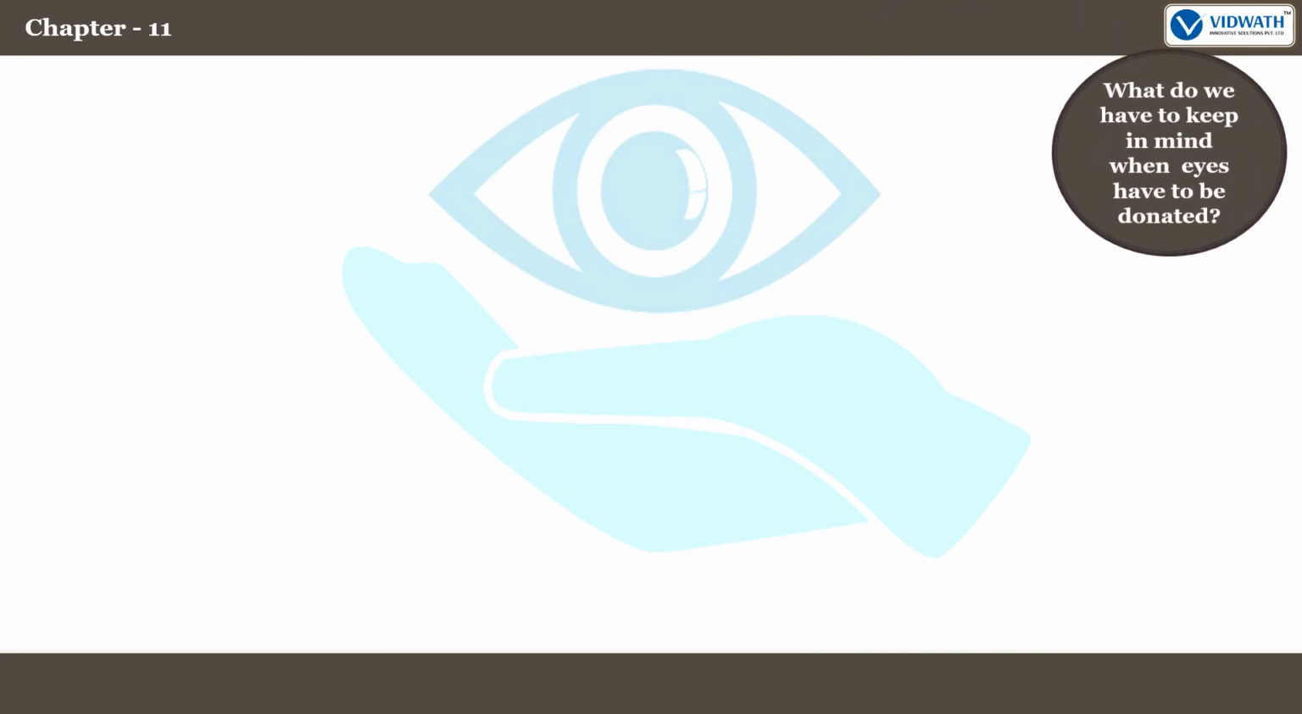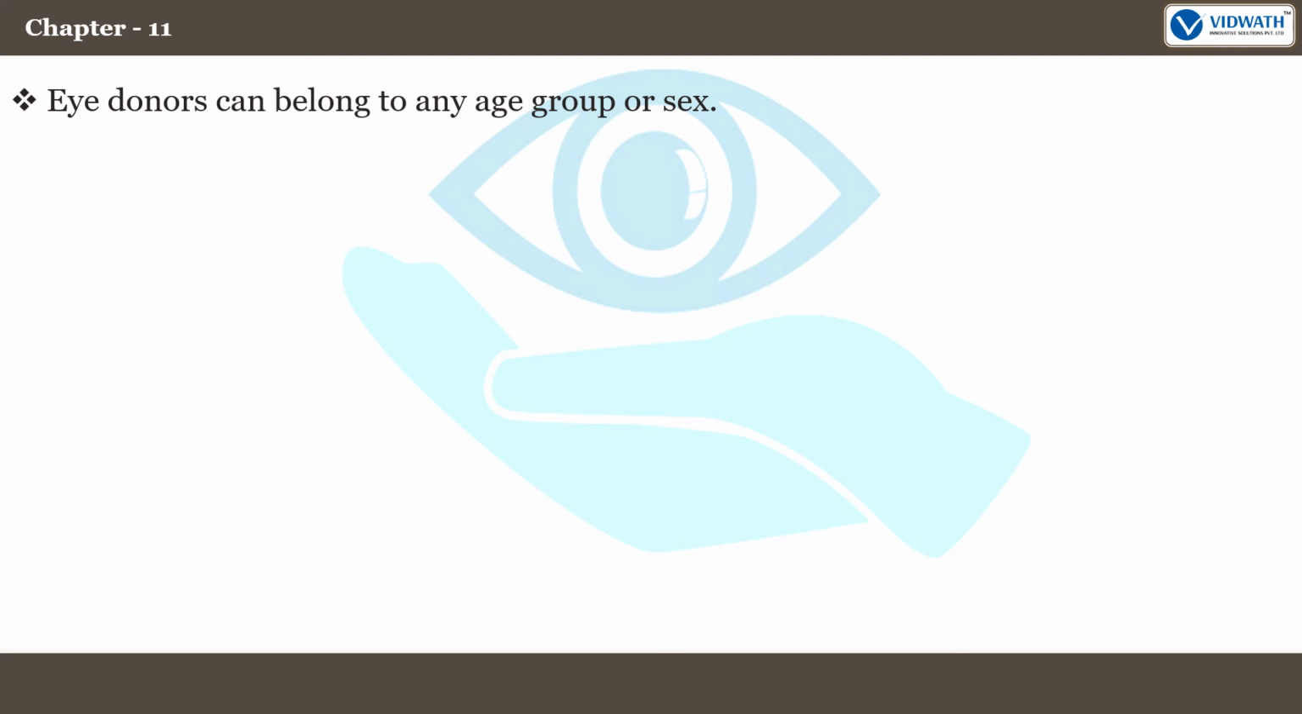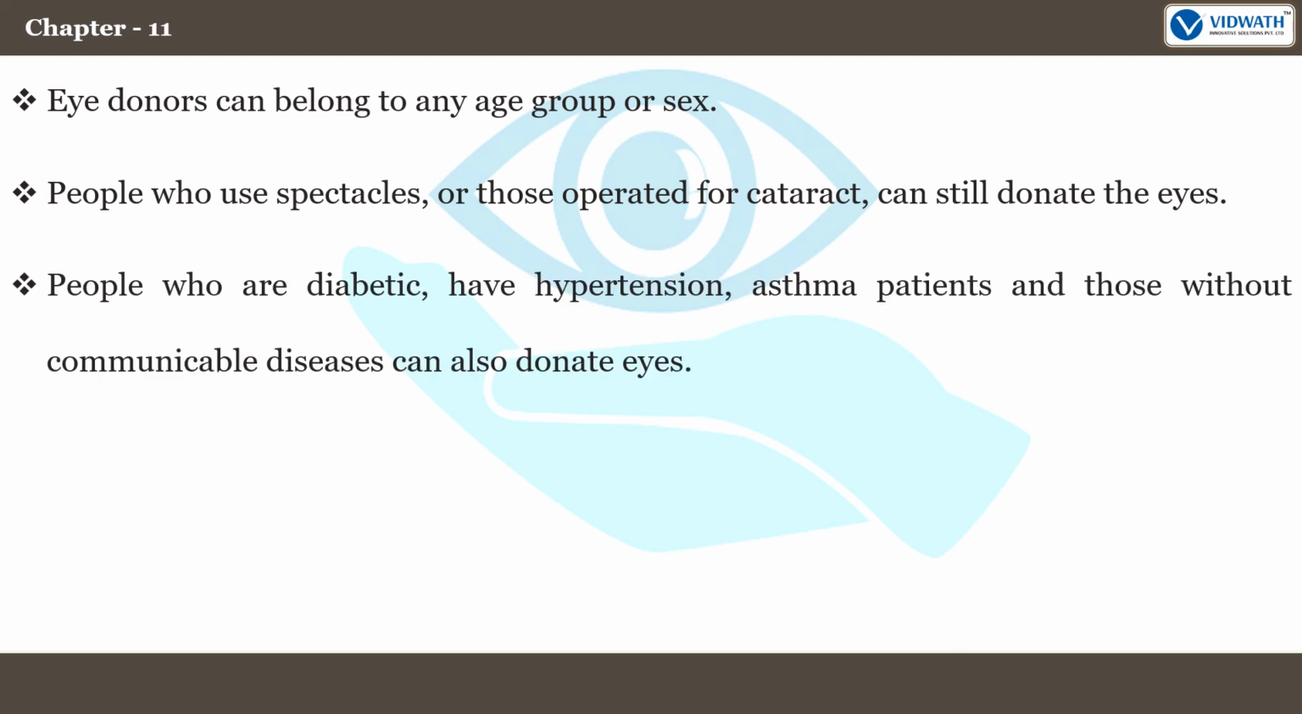So what do we have to keep in mind when eyes have to be donated? Eye donors can belong to any age group or sex. People who use spectacles or those operated for cataract can still donate the eyes. People who are diabetic, have hypertension, asthma patients, and those without communicable diseases can also donate eyes.